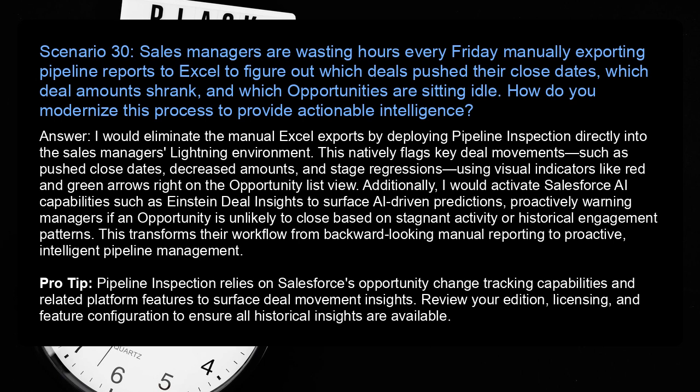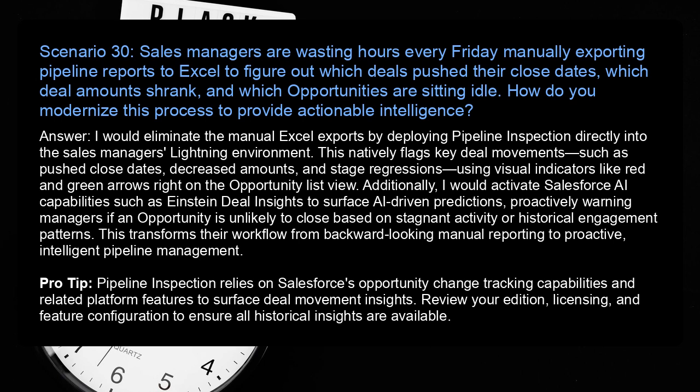This natively flags key deal movements, such as pushed close dates, decreased amounts, and stage regressions, using visual indicators like red and green arrows right on the opportunity list view. Additionally, I would activate Salesforce AI capabilities such as Einstein Deal Insights to surface AI-driven predictions, proactively warning managers if an opportunity is unlikely to close based on stagnant activity or historical engagement patterns. This transforms their workflow from backward-looking manual reporting to proactive, intelligent pipeline management.